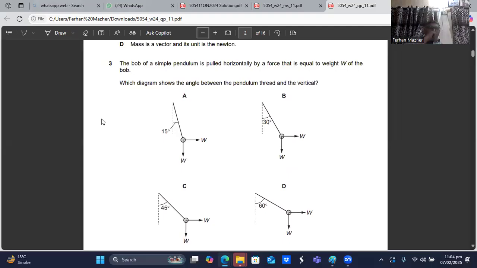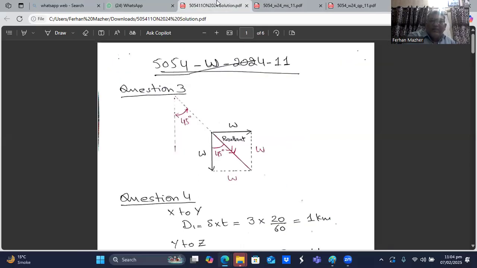So I will first of all find out the resultant force of these two. Whatever the resultant force is, the same tension should be in this string. If you have two forces which are equal, one acting to the right and one acting vertically downward, the angle between them is 90 degrees.